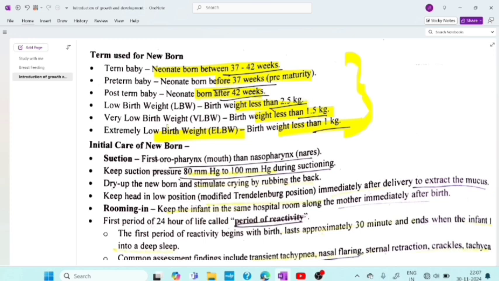So quick revision: term baby is when it is 37 to 42 weeks of period of delivery. Then preterm baby is before 37 weeks. Post-term baby is after 42 weeks. Low birth weight baby is less than 2.5 kg. Very low birth weight baby is below 1.5 kg. Extremely low birth weight is less than 1 kg. Okay.